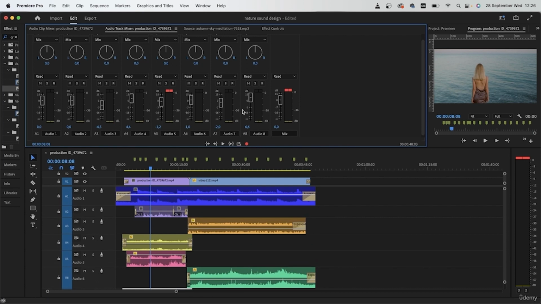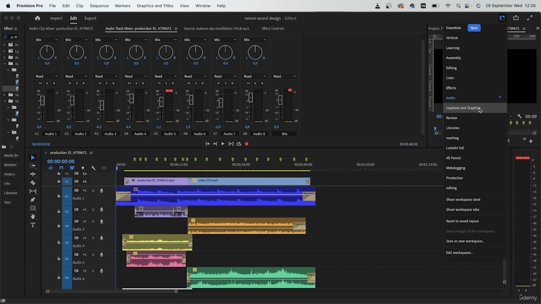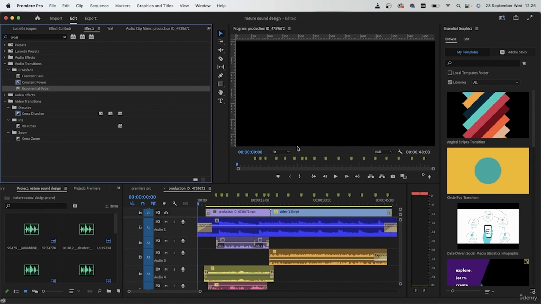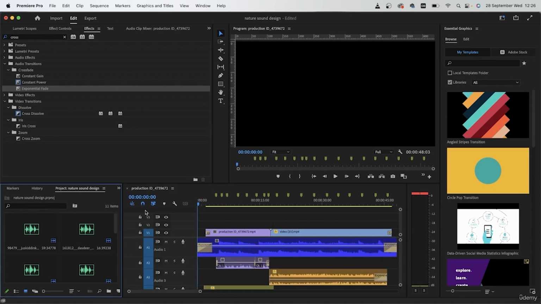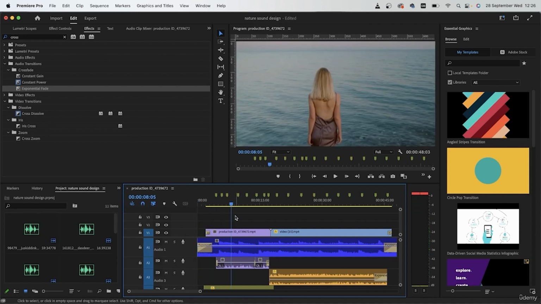Alright, I have adjusted the audios for each of these different tracks, and now my video is good to go. Let's head to the Captions and Graphics workspace so we can put on our text. I'm going to pull this down so I can see the area for my text. Grab my text tool, which is up here. Let's first find out where I want to put my text.